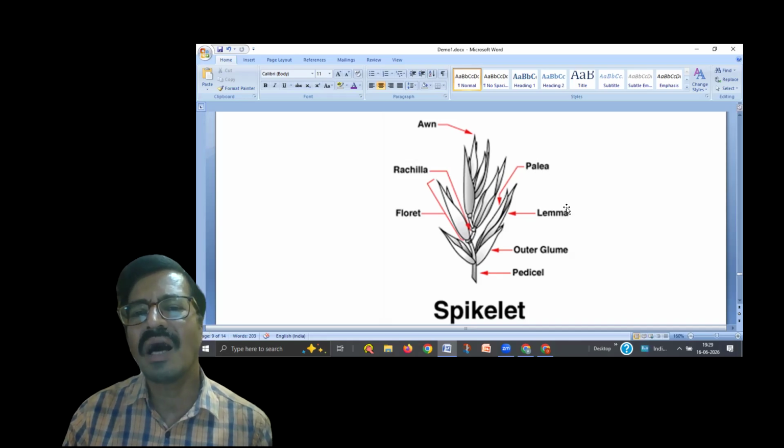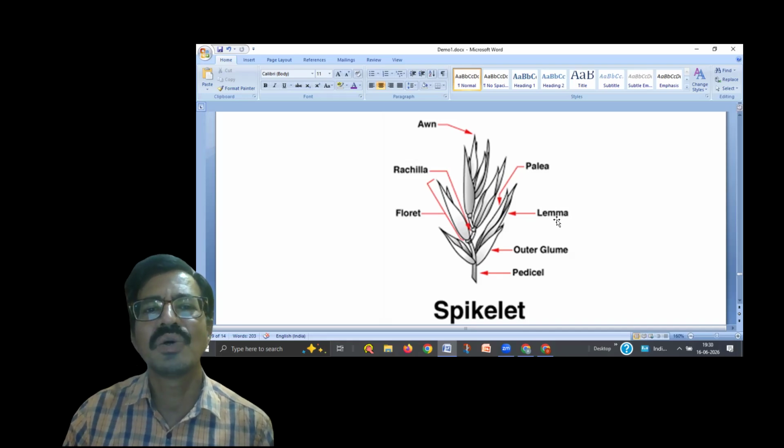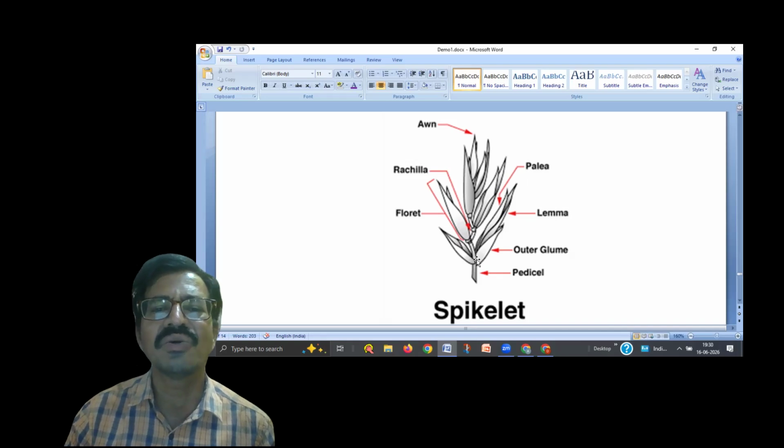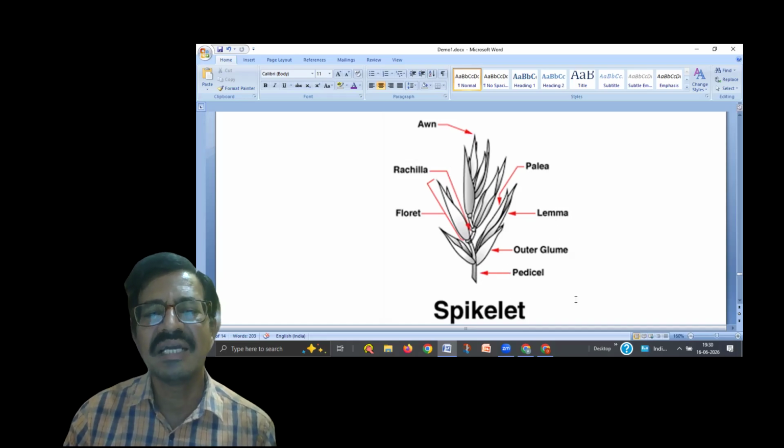Both are bracts, and the outer bract which is larger than the palea is called lemma. And also you have to see about the awn. Awn is an extension of the lemma. And rachilla is the axis of the inflorescence and each floret. So this is about the spikelet. You should remember that it is a characteristic inflorescence in the Poaceae family.